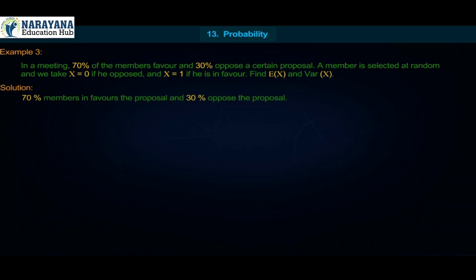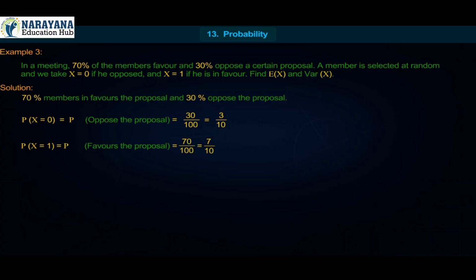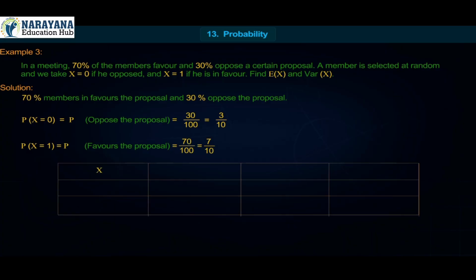Solution: 70% of the members favor the proposal and 30% oppose the proposal. P of x equal to 0 is equal to P of oppose the proposal, which is 30 upon 100, equal to 3 upon 10. P of x equal to 1 is equal to P of favors the proposal, which is 70 upon 100, equal to 7 upon 10. So x takes values 0, 1, and P of x is 3 upon 10, 7 upon 10.